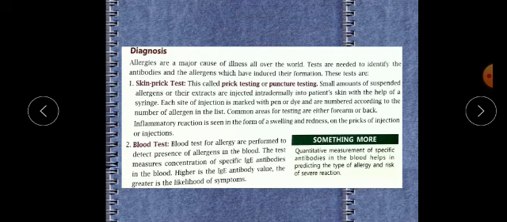Now the second one is the blood test. It is a very common test. Blood tests for allergy are performed to detect which allergen is present in the blood. The higher the IgE antibody value, the greater the likelihood of symptoms. So IgE, immunoglobulin E, plays a very important role in detecting the allergen.